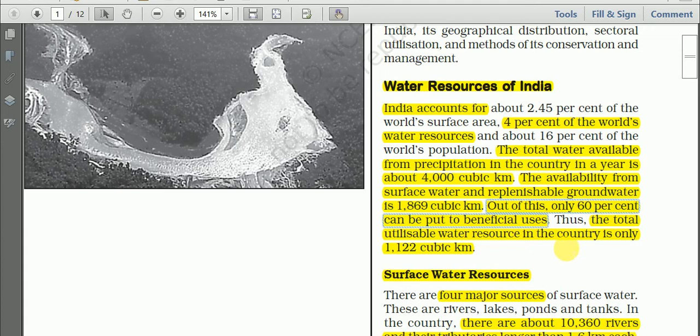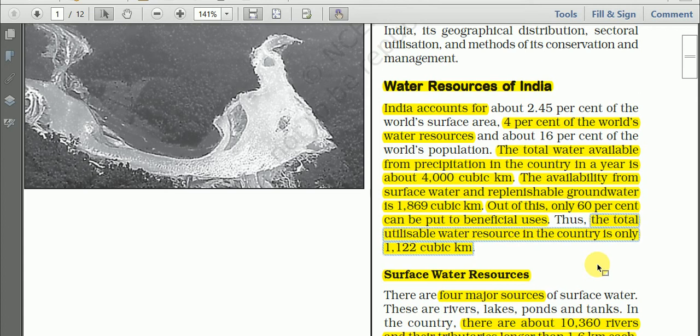Okay, let me repeat. The availability from the surface water and the replenishable groundwater is 1,169 cubic kilometer, and out of this only 60% can be put to beneficial use, and thus the total utilizable water resources in the country is only 1,122 cubic kilometer, because out of the 1,169 cubic kilometer only 60% can be used.